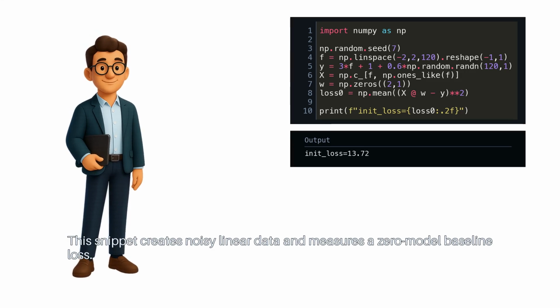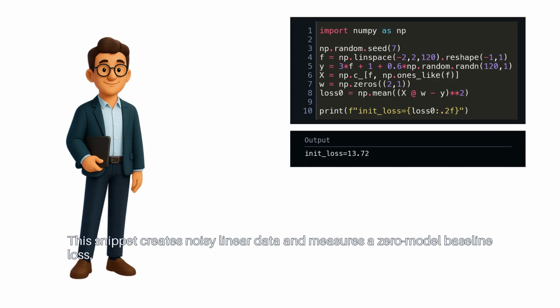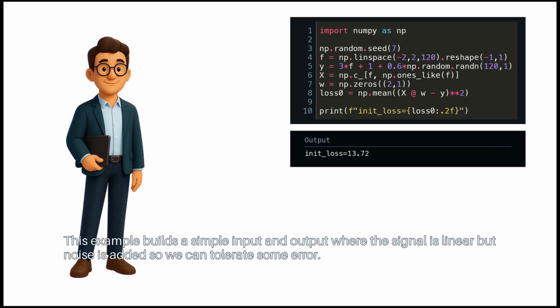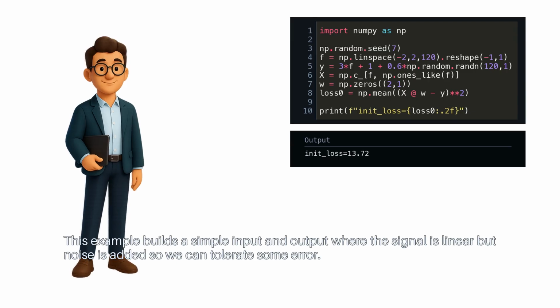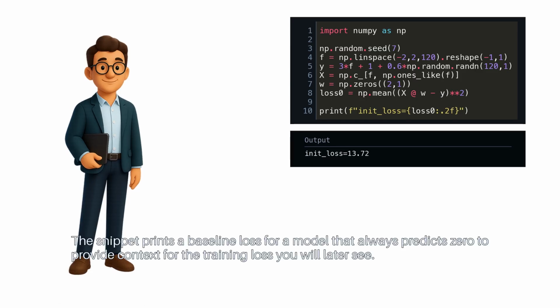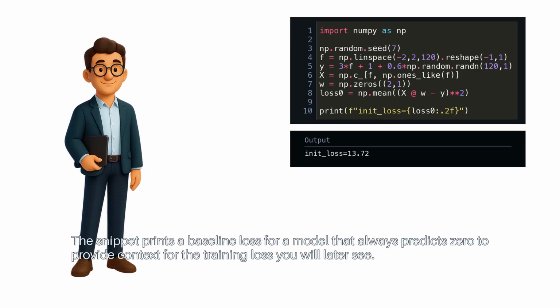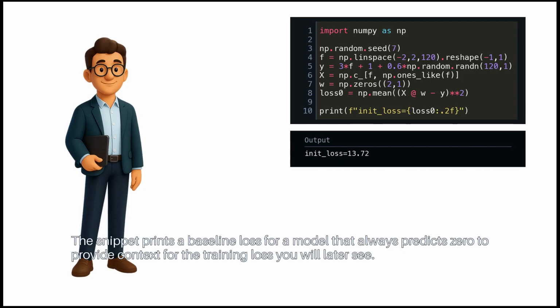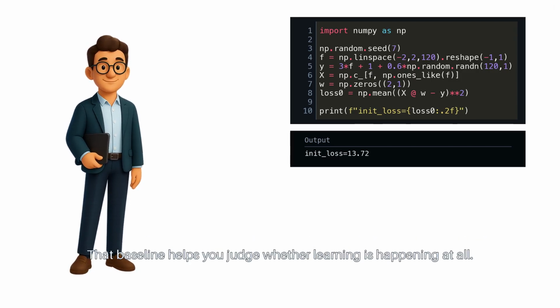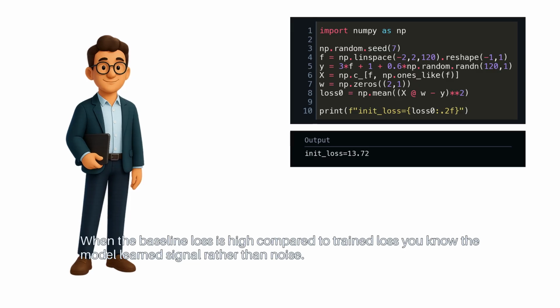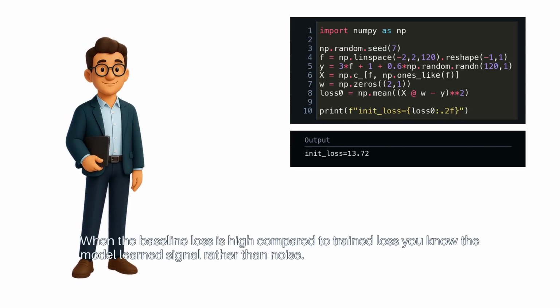This snippet creates noisy linear data and measures a zero model baseline loss. This example builds a simple input and output where the signal is linear, but noise is added so we can tolerate some error. The key idea is to have a baseline to compare against, so learning actually makes sense. The snippet prints a baseline loss for a model that always predicts zero to provide context for the training loss you will later see. That baseline helps you judge whether learning is happening at all. When the baseline loss is high compared to trained loss, you know the model learned signal rather than noise.